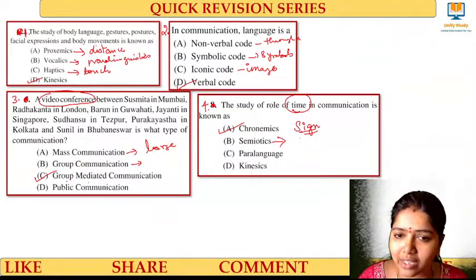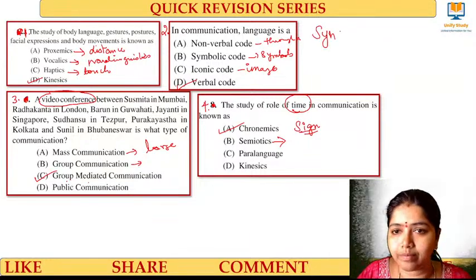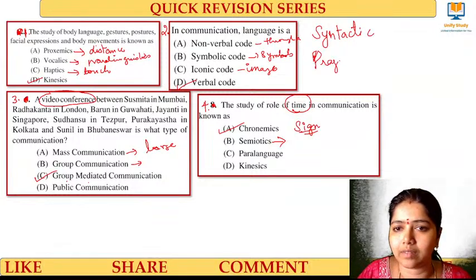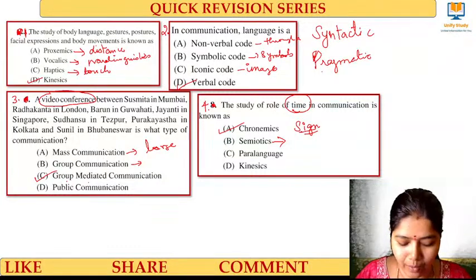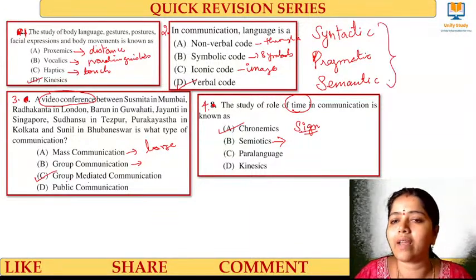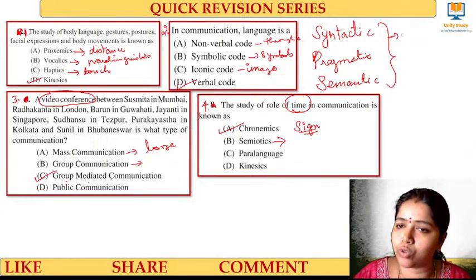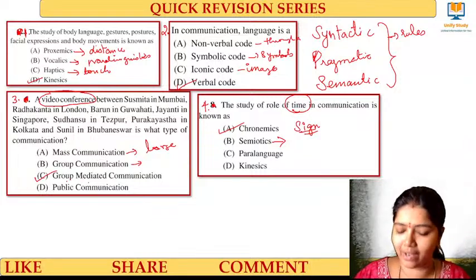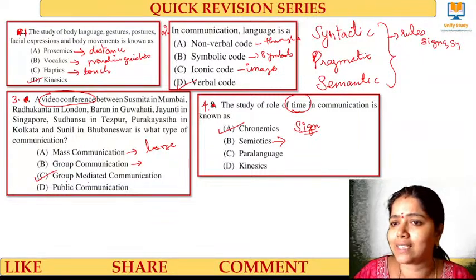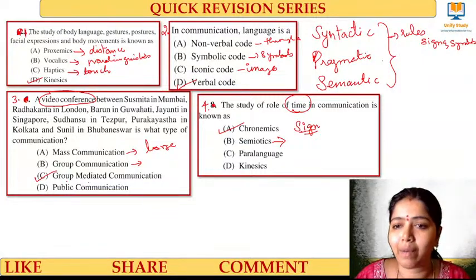When it comes under semiotics, we have three major important terms. That is syntactic, pragmatic, and semantic. These are the three important terms that we have to use with semiotics. What do you mean by syntactic? Syntactic means rules. When I communicate, there are some rules for the signs and symbols that I use, and I have to follow them. That's called syntactics.